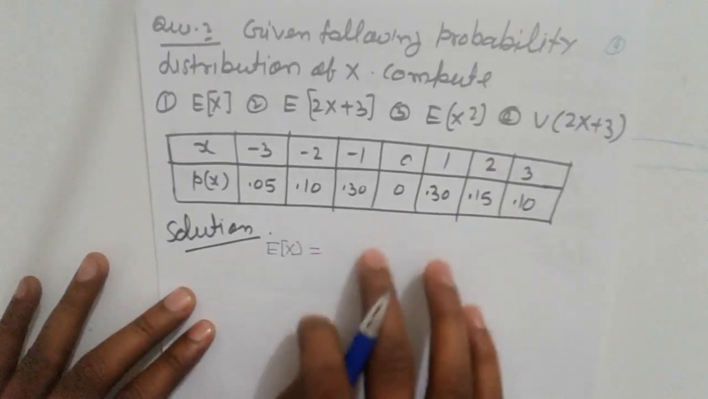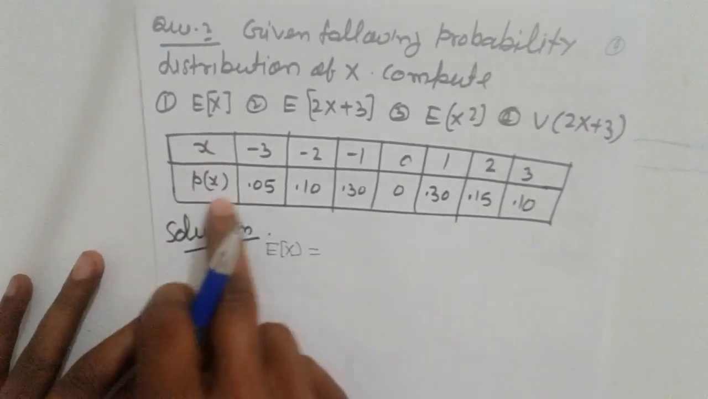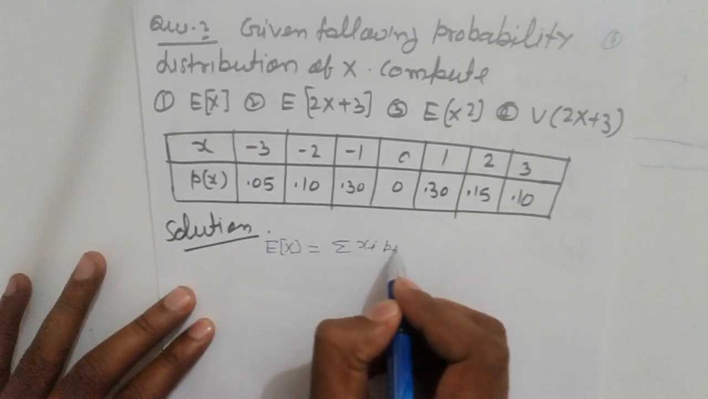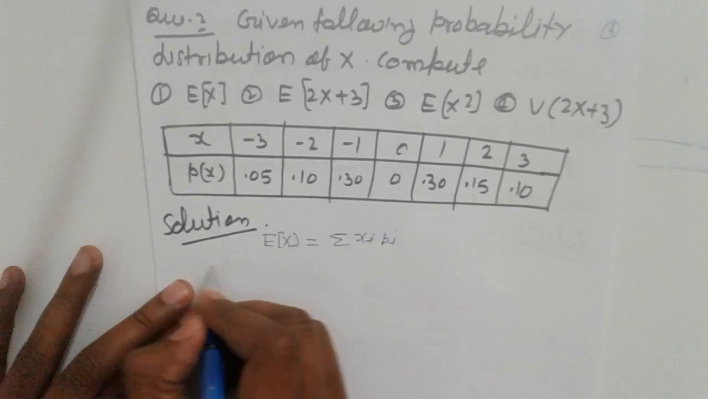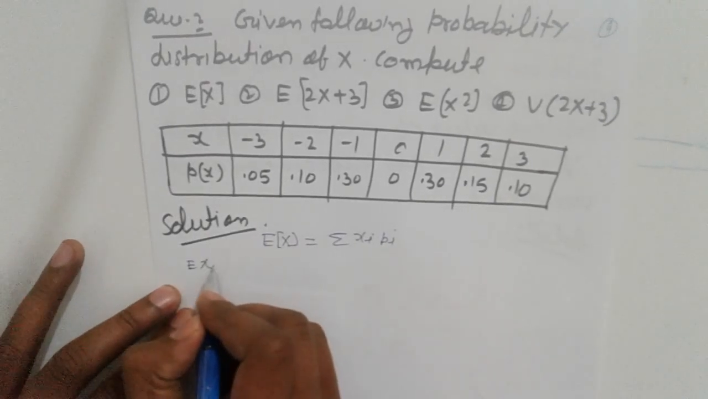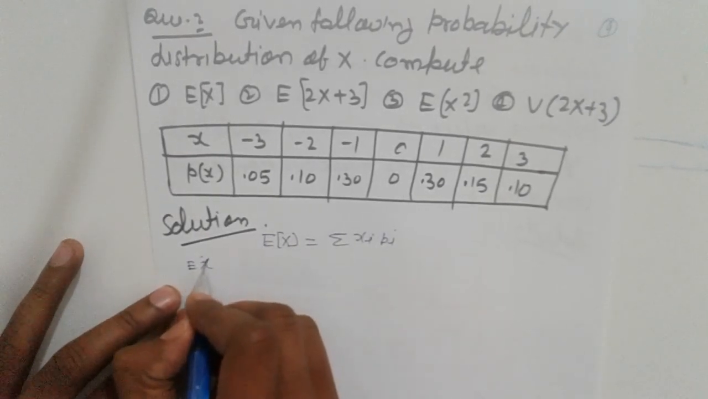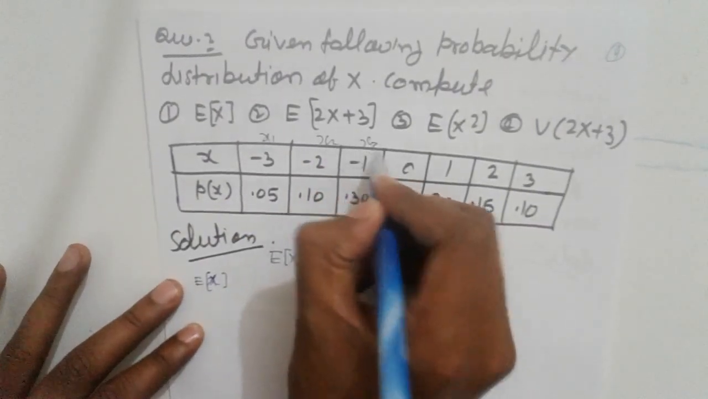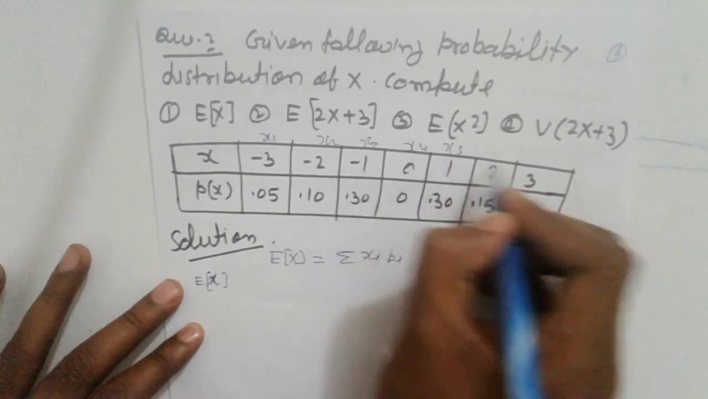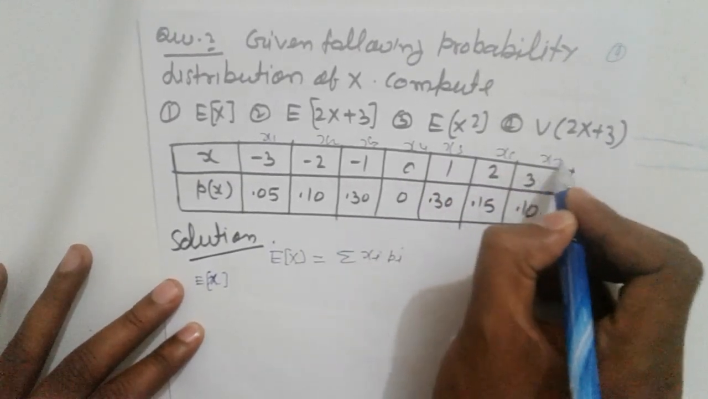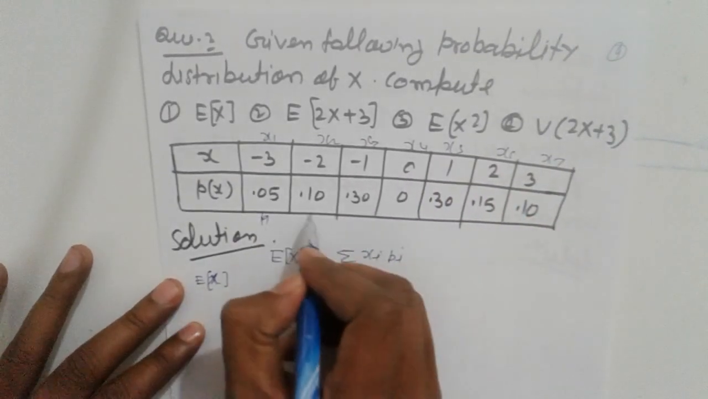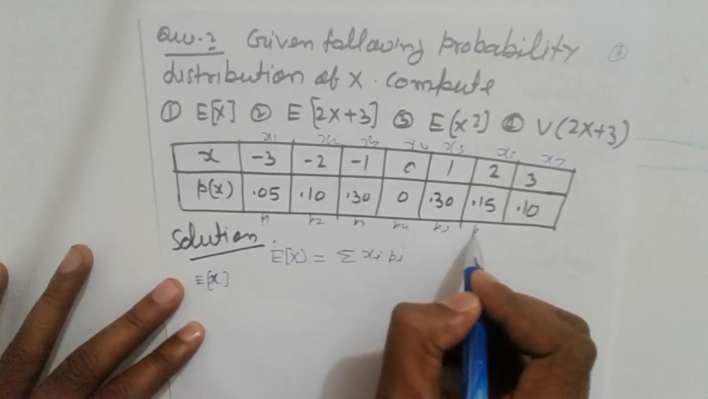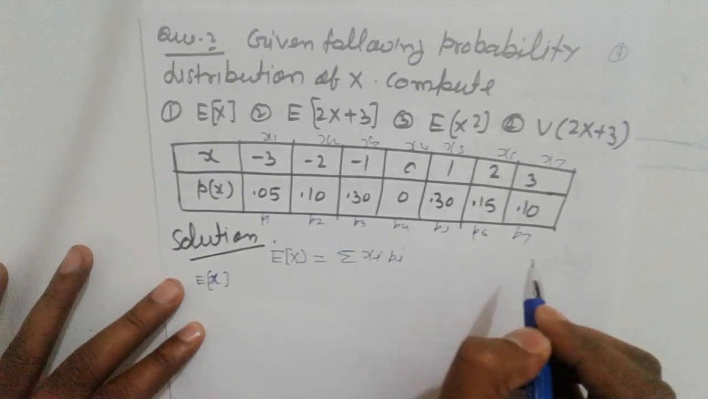So E[X] is equal to the summation of xi into pi. So E[X] is equal to, suppose x1, x2, x3, x4, x5, x6, x7. Similarly p1, p2, p3, p4, p5, p6, and here p7.